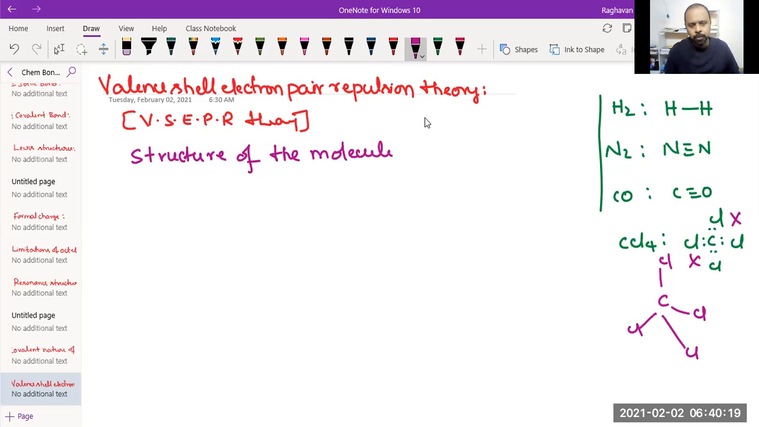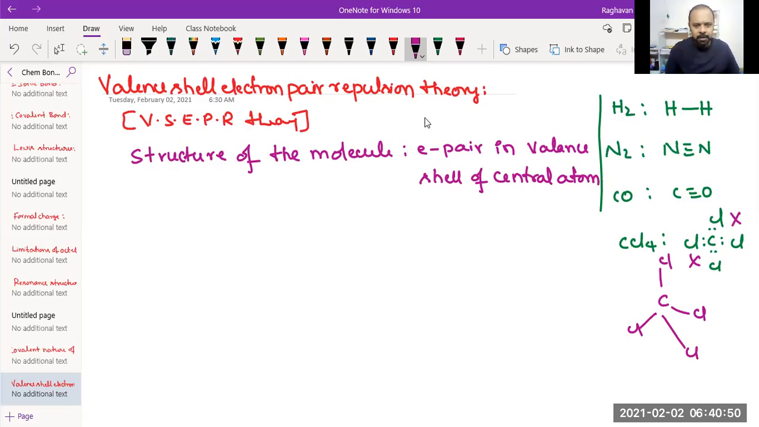Is due to electron pairs present in the valence shell of central atom. Okay, the structure of the molecule is due to the electron pairs present in the valence shell of central atom. I have written a little briefly.